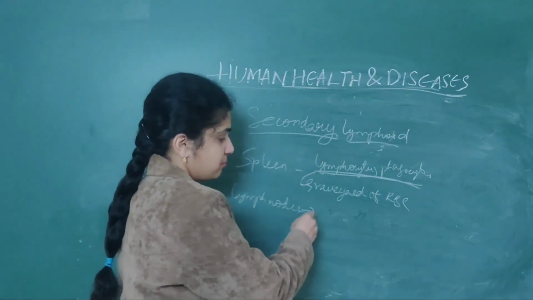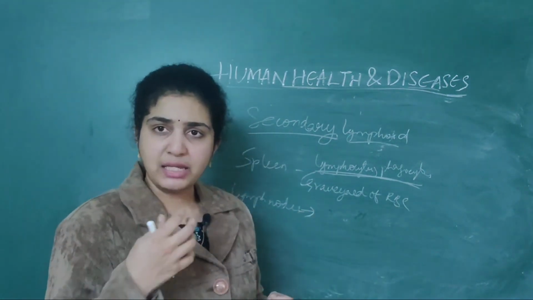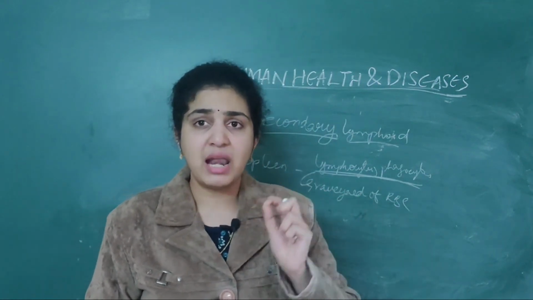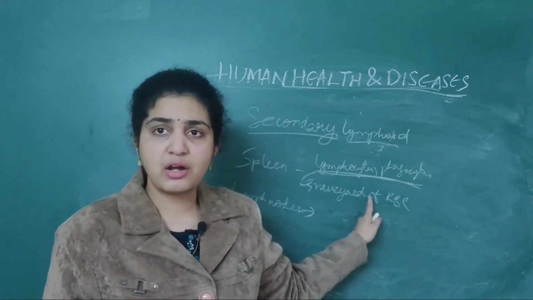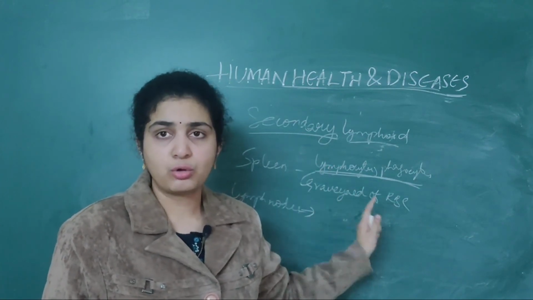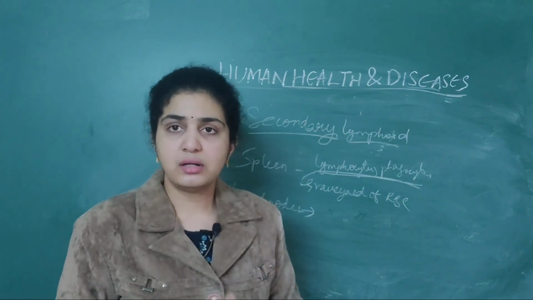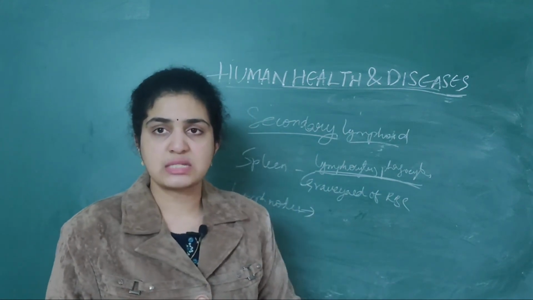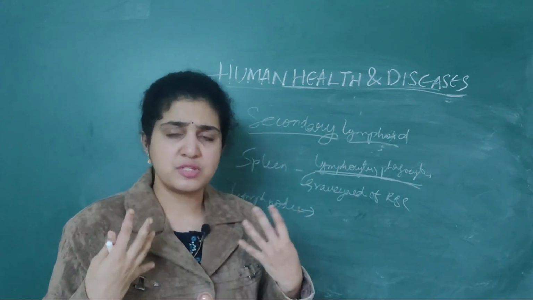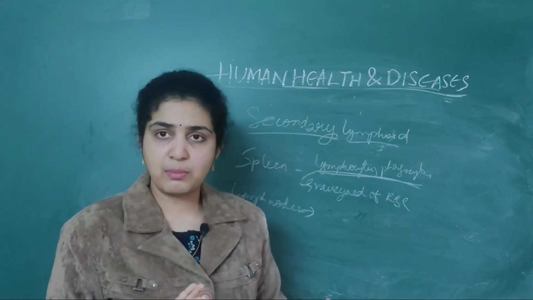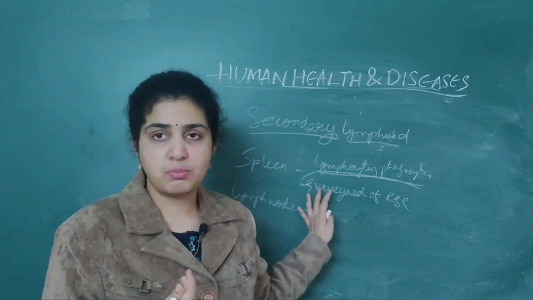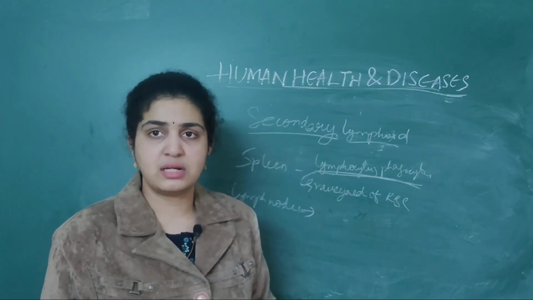Then the spleen will trap all the microorganisms. It contains numerous lymphocytes, right? Whatever blood-borne microorganisms there are, everything is trapped in the spleen. So the spleen plays a very important role in attacking different antigens through these lymphocytes. Normally, microorganisms will enter the blood, right? So how are they not causing disease to us? Because of the spleen only.